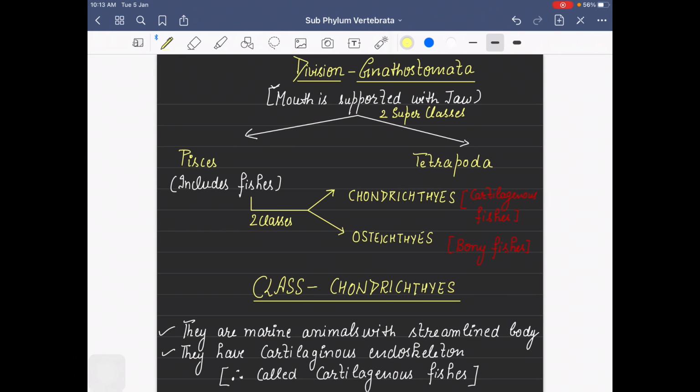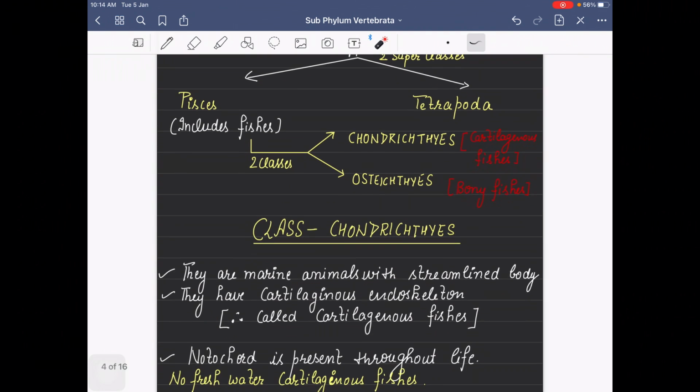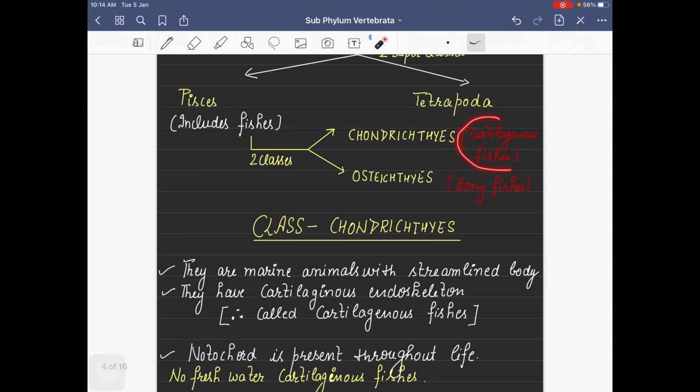Yesterday I told you about the Agnatha, and today we are going to start talking about the Gnathostomata, where the mouth is supported with jaws. It has two superclasses: Pisces, which has fins and is aquatic, and Tetrapoda. Now, Pisces has two further classes, Chondrichthyes and Osteichthyes. So I already told you that we are going to enter into the fish world.